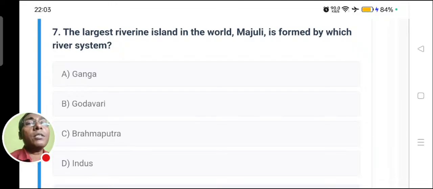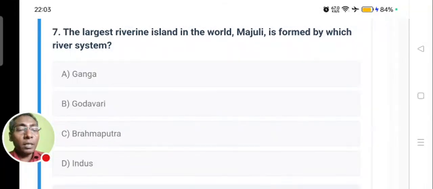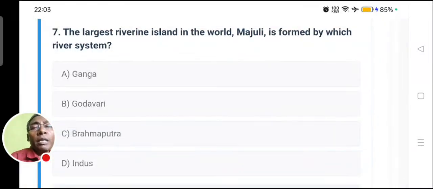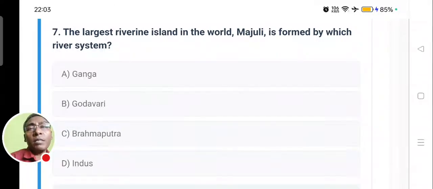Next is: the largest river island in the world, Majuli, is formed by which river system? The largest riverine island in the world, which is known as Majuli, is formed by which river system? Ganga, Godavari, Brahmaputra, or Indus.